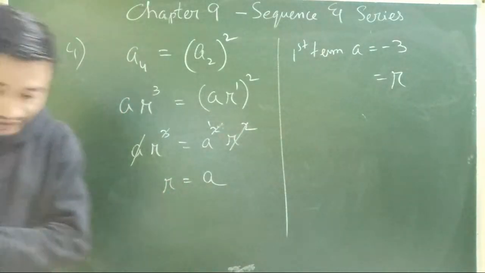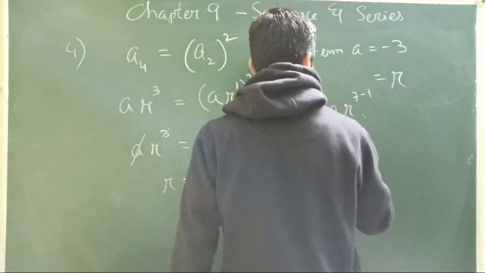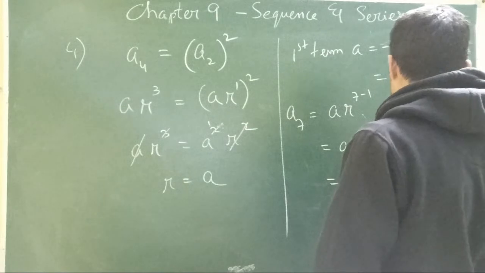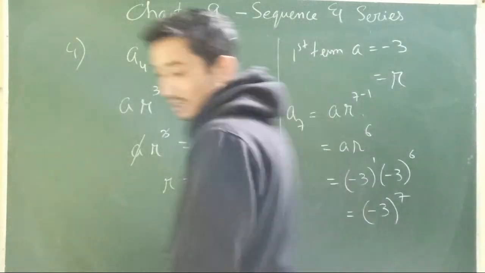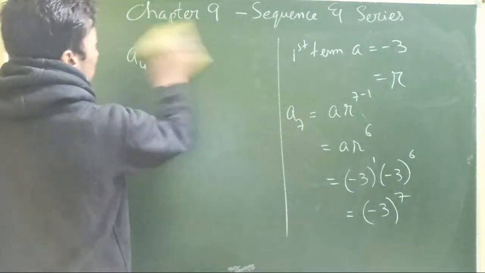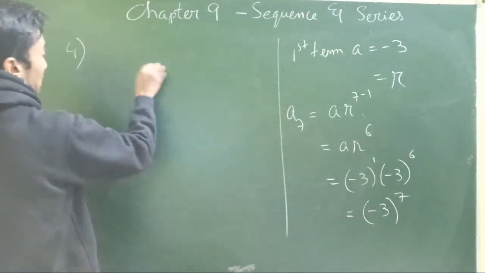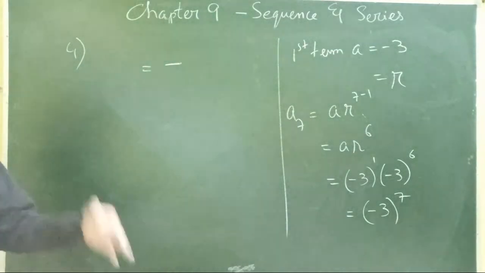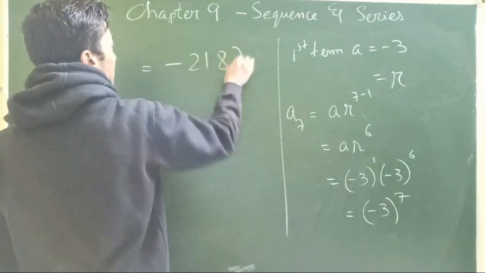Determine its 7th term. So it's going to be a r power 6, minus 3 power 6. Minus 3 means minus 3 power 1. So it's minus 3 power 6 plus 1, that's going to be 7. Now negative value, power odd. So as we have done in our lower classes, it's going to be negative. And this one, if you calculate 3 2 9, 9 2 27, 27 2 81, 81 2 43, minus 2187.